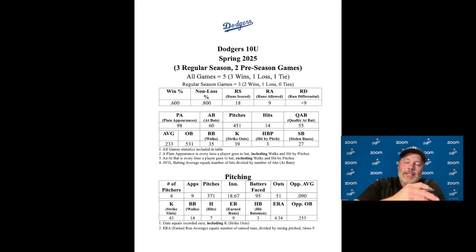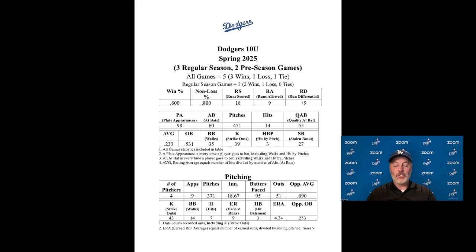The last 2 things I want to point out: I talked about our average, and our average is .233. If we look at our opponent's average, the OPP average, that's .090. That means they are getting a hit 9% of the time that they have gone to bat. That's really, really good. And then if we look at our opponent's on base percentage, or the OPP OBP, that's .253. So that means 25% of the time they are getting on base.